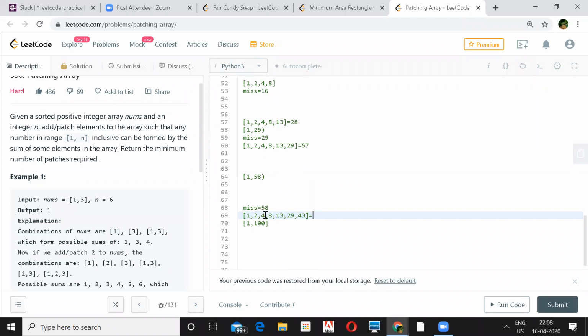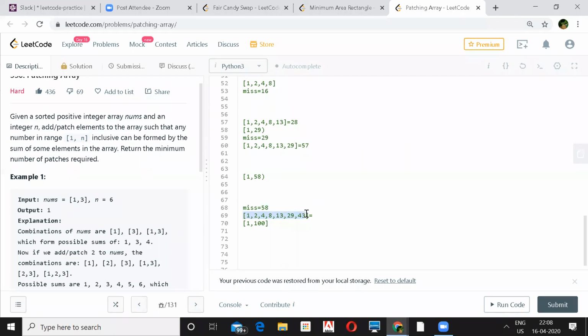2, 1, 3, 7, 15, 28, 28, 20, 48, 49, sorry, 20, 2, 1, 3, 7, 15, 28, 28, 20, 48, 48, 9 is 57, and this 43. It will cross 100, right? Yeah, it will cross 100. But you can't get this number. 58 you can't generate out of this.